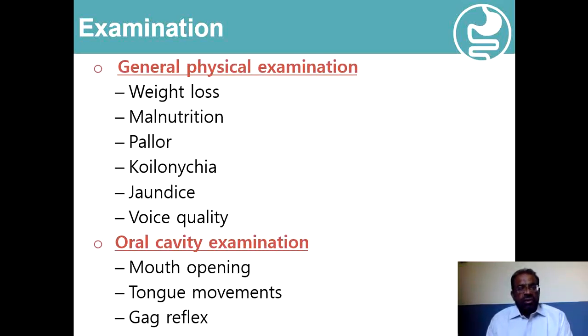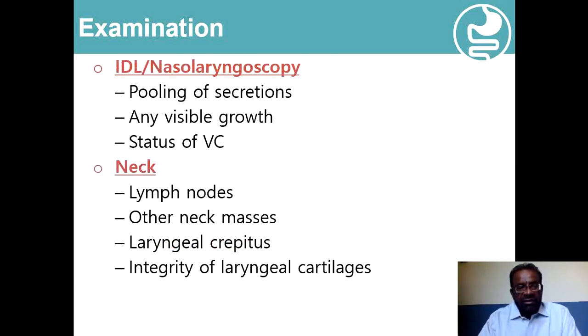The examination of the oral cavity will be helpful to find out if the mouth opening is proper or inadequate. What about the tongue movements, whether they are normal or abnormal, and similarly the presence of gag reflex will indicate involvement of the cranial nerves, the last four cranial nerves which are involved in the movement of the tongue and in the gag reflex.